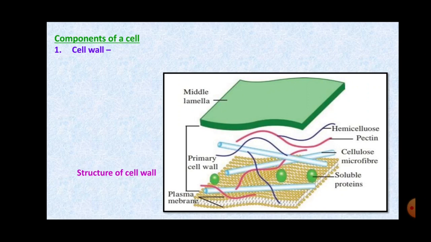Then the function of the cell wall. What is the function of the cell wall? It gives protection to the cell as well as support to the cell, and it also prevents the excess amount of water inside the cell. So these are the functions of the cell wall: to support and protect the cell, and it prevents the entry of excess water.